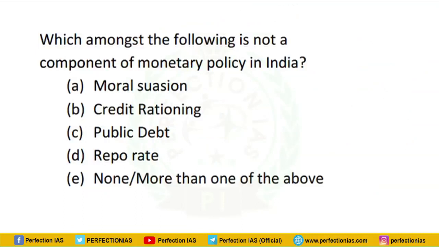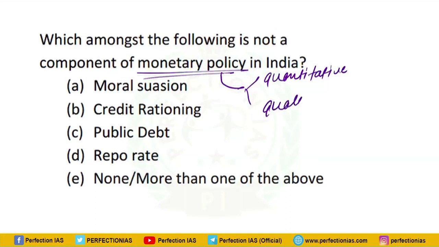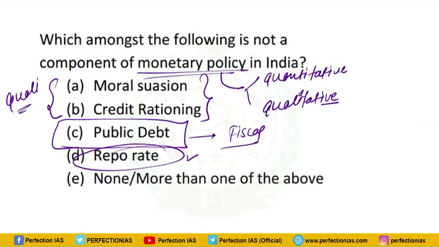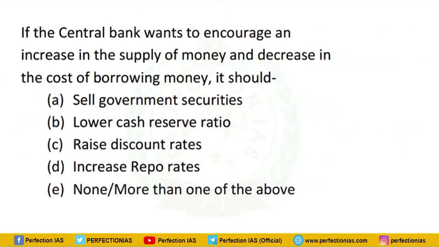Next question is, which among the following is not a component of monetary policy in India? So monetary policy in India have two major components. One is quantitative and another one is qualitative. So repo rate, reverse repo rate, these are part of quantitative. Moral suasion and credit rationing, these are part of qualitative. This public debt is part of fiscal policy. Fiscal policy means what is done by the government. So it is part of fiscal policy and it is not related to monetary policy. Therefore correct answer is C, because question is asking which of the following is not a part of monetary policy.